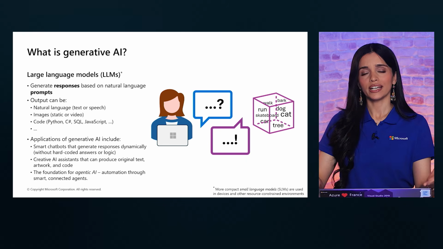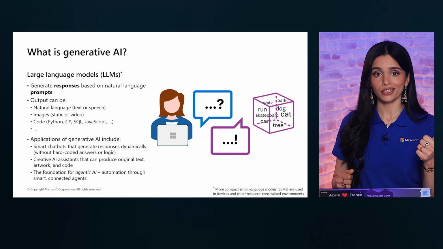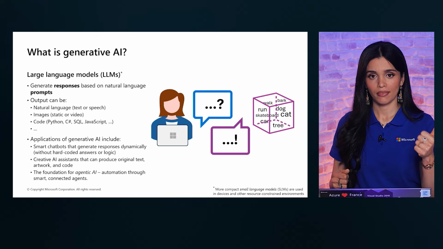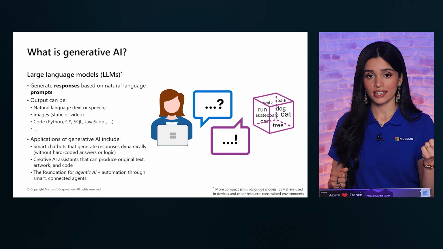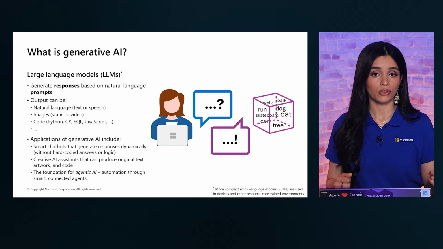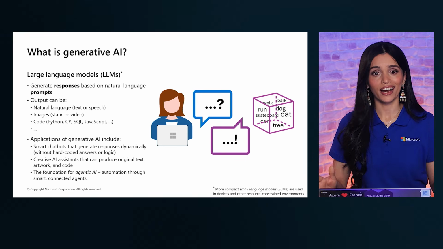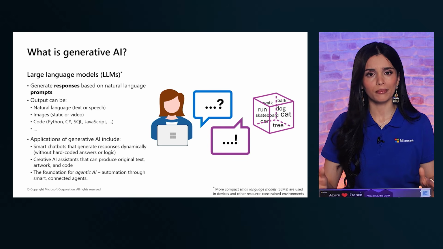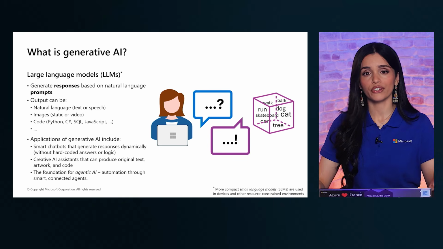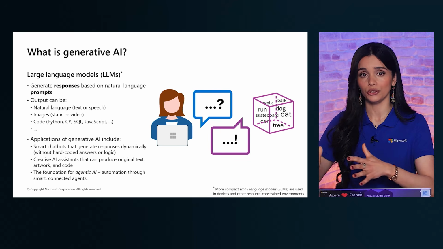So, how does generative AI work in the simplest way? First, you write a prompt in natural language. Second, the AI understands your intent. Finally, third, it generates a response on the fly. That's it. That's the core idea behind generative AI. You don't pick from a menu. You don't follow a fixed workflow. You just ask and the AI creates something new every time.